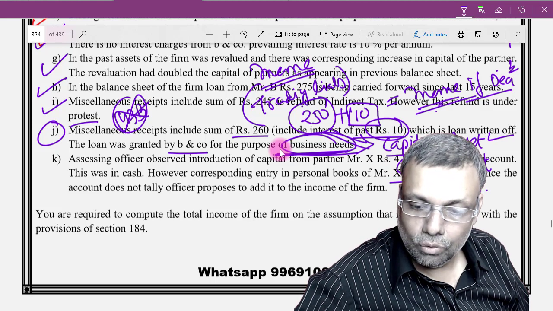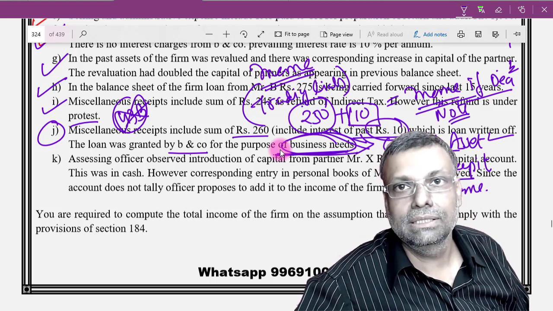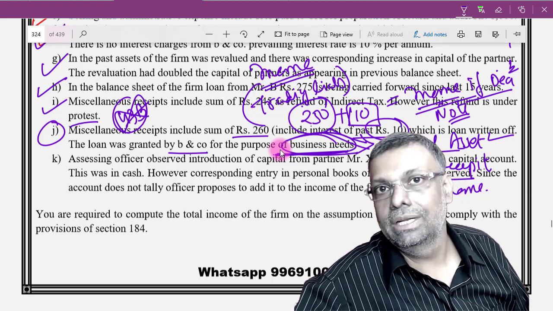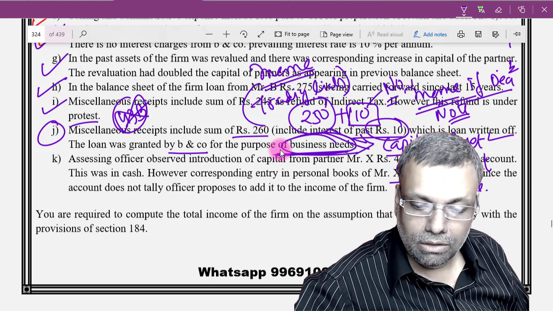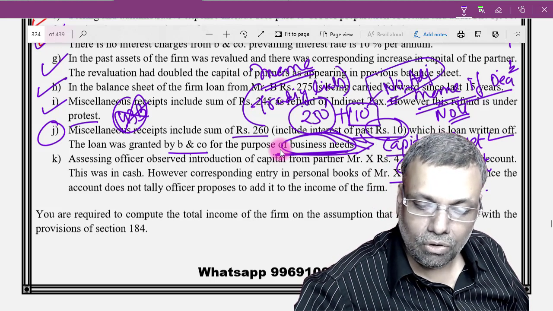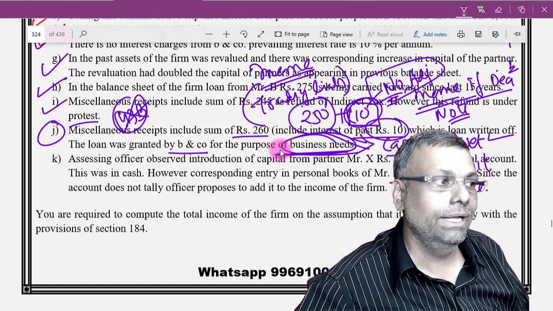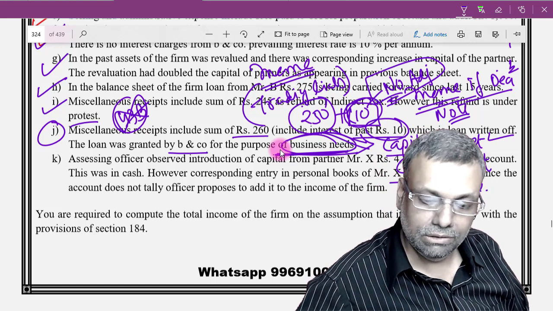Okay. So, I will write a note here saying that this interest was already allowed as a deduction in the past, and therefore in the current year it is anyway income, and since it is anyway income, it is already included in the miscellaneous receipts, so it requires no adjustment for this 10, because in the earlier years it was already allowed as a deduction. If you say that it is assumed, okay, it is already assumed.